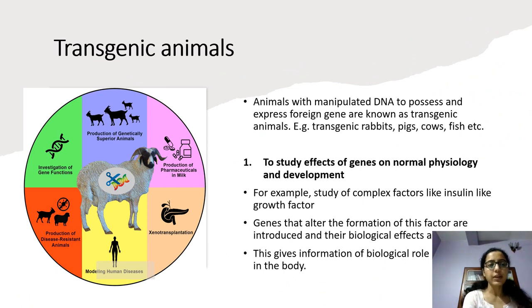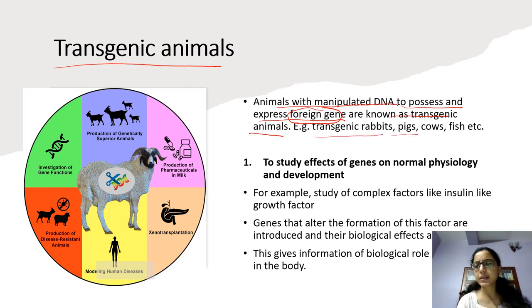Now coming to transgenic animals. What are transgenic animals? See, animals that are manipulated with DNA to possess and express a foreign gene. If some foreign gene is introduced in their DNA, then they are called transgenic animals. There are many transgenic rabbits, pigs, cows, fish nowadays. These all are produced.